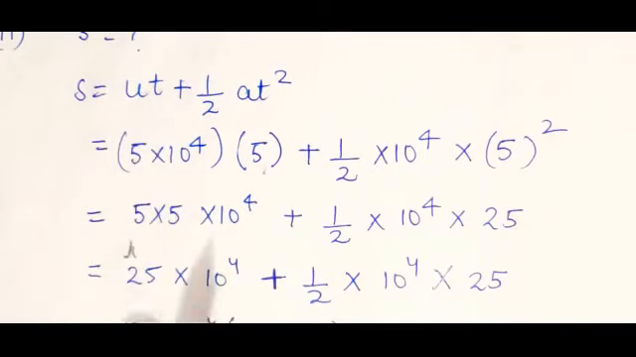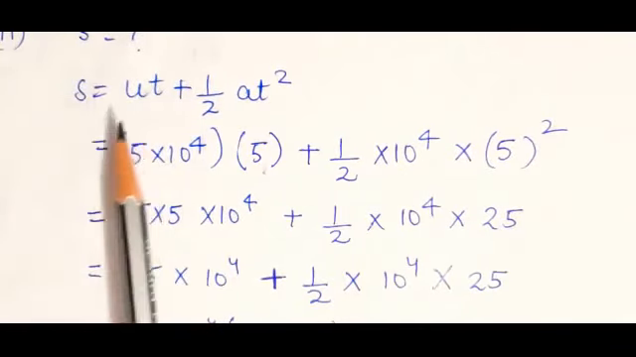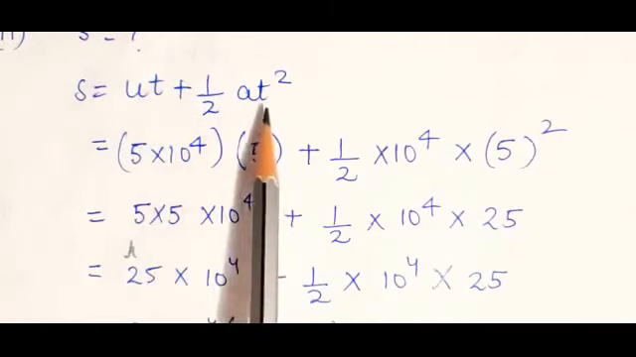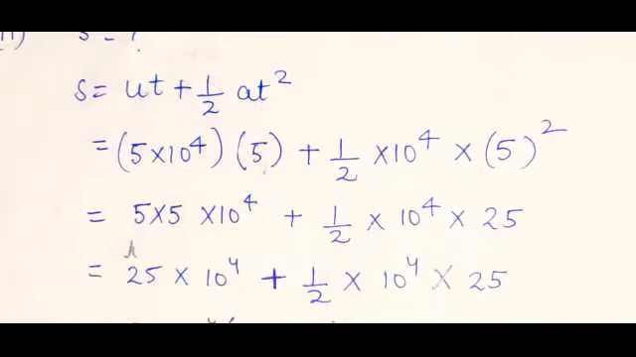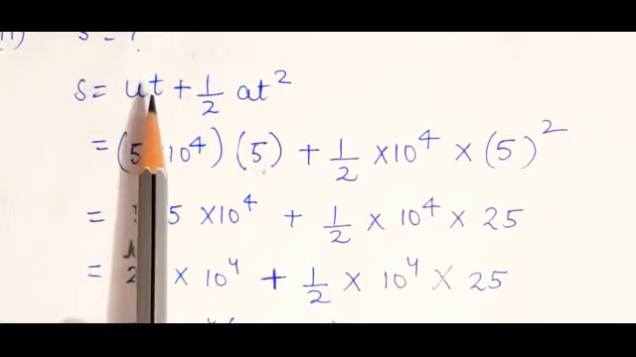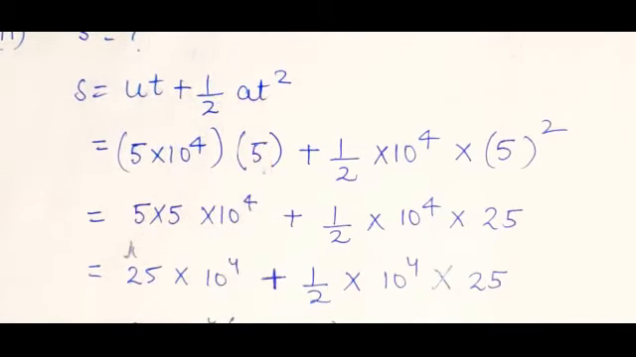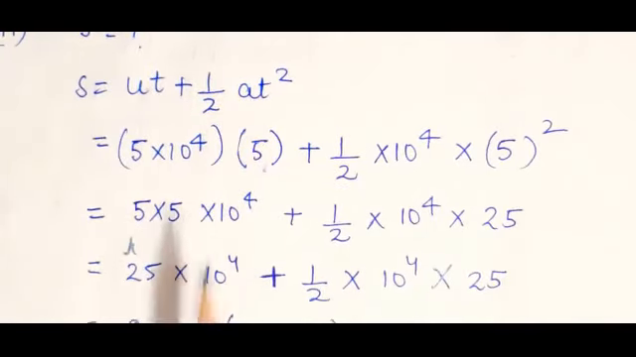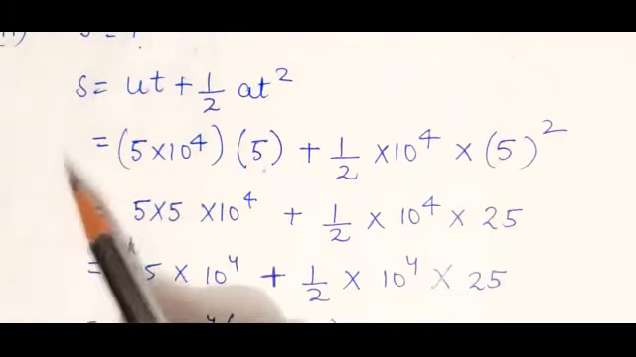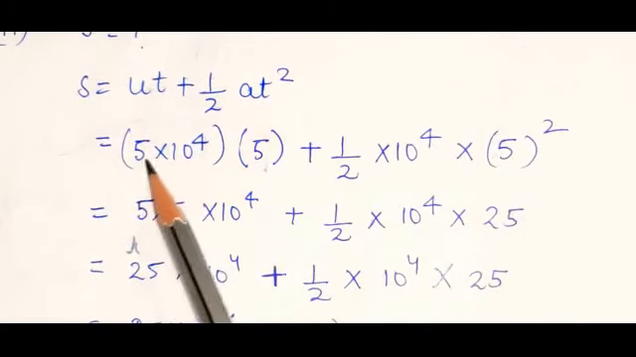In the second part, you need to calculate distance. So apply the formula. s is equal to ut plus half at square. Just substitute the values. Everything is given. Initial velocity is given. Time will be 5 seconds. Acceleration is given. Time will be again 5 seconds. Just substitute the values.